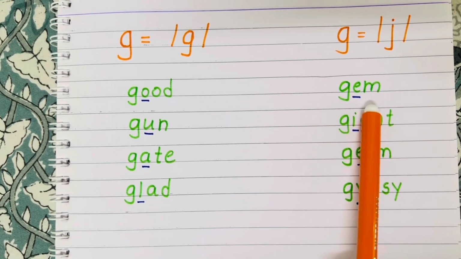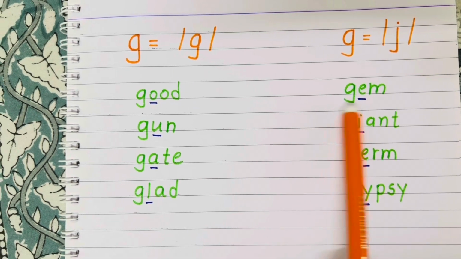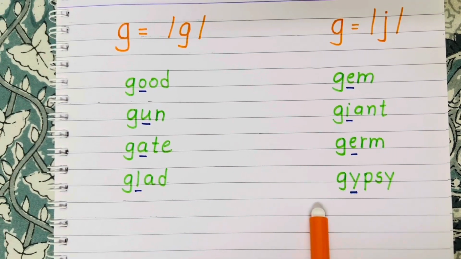Here, G after E. So, it gives us J sound. Not G. It's a gem. Giant, germ, gypsy.